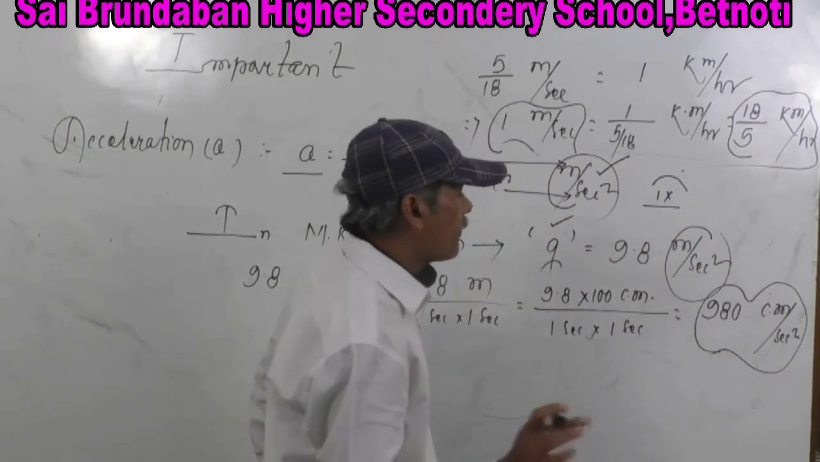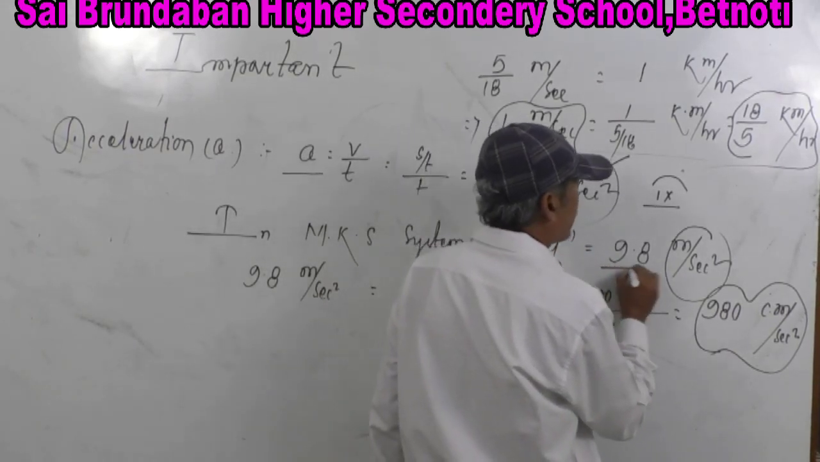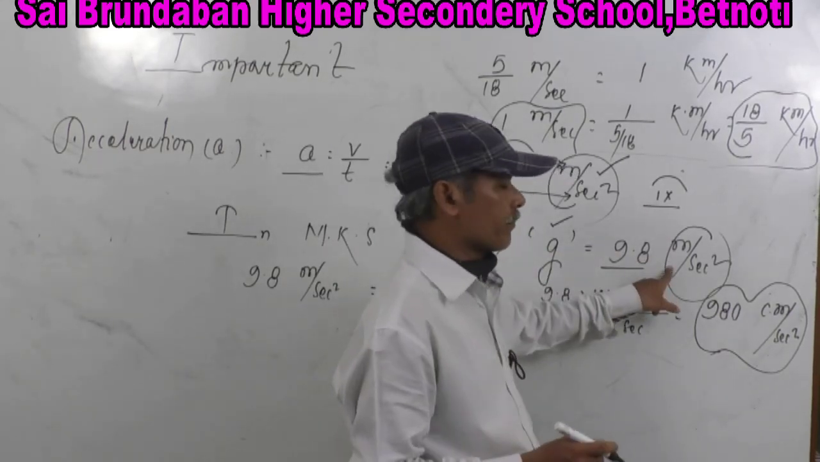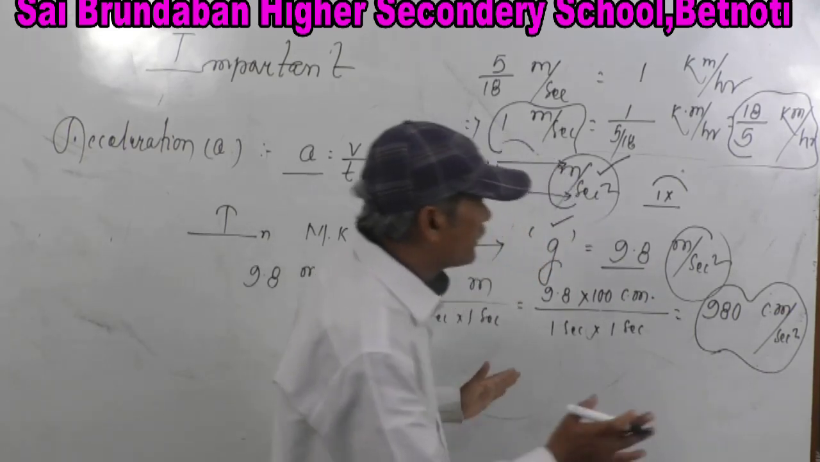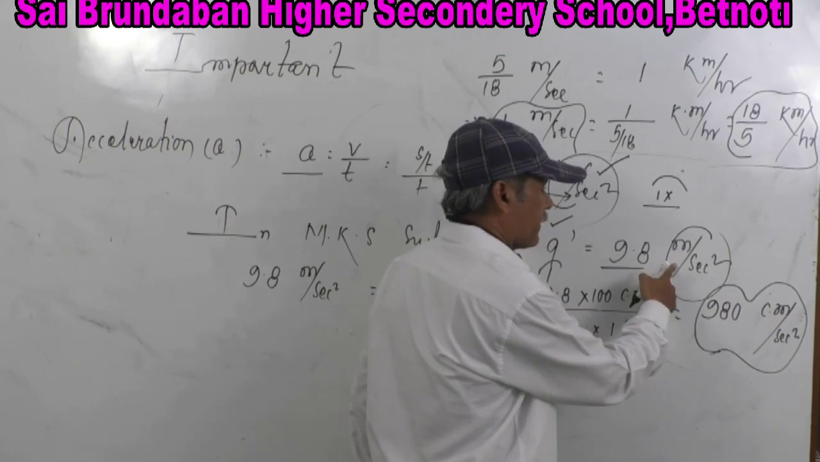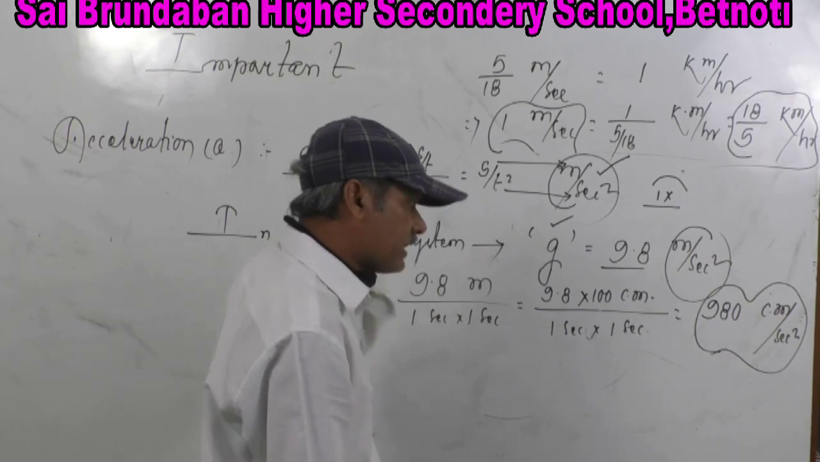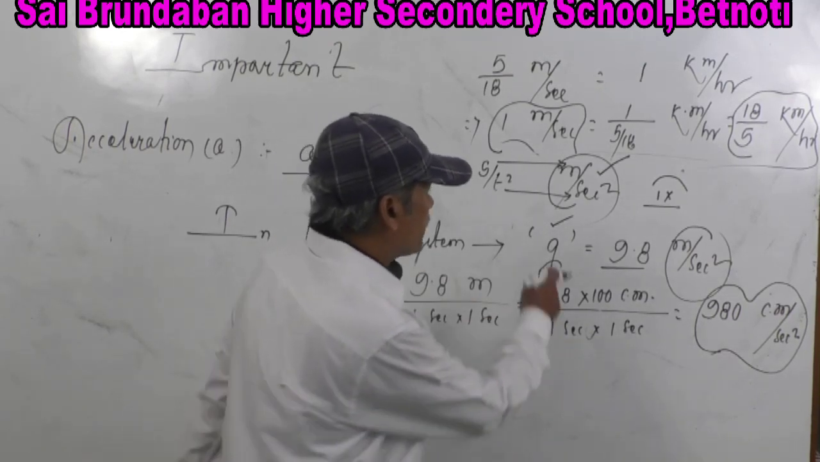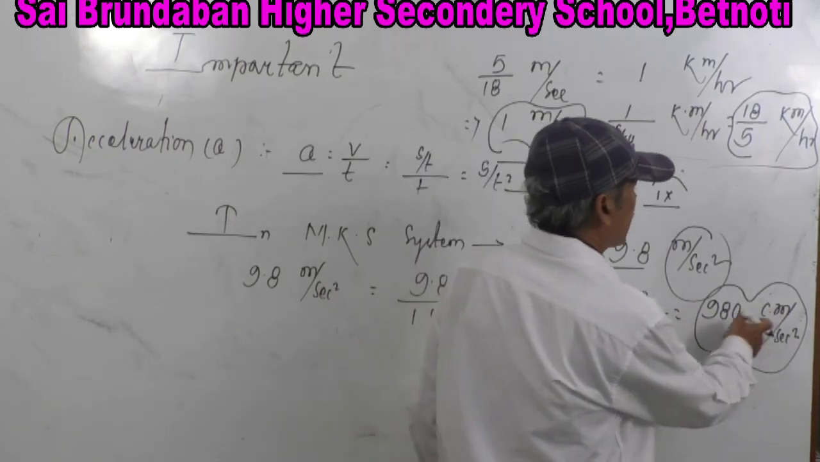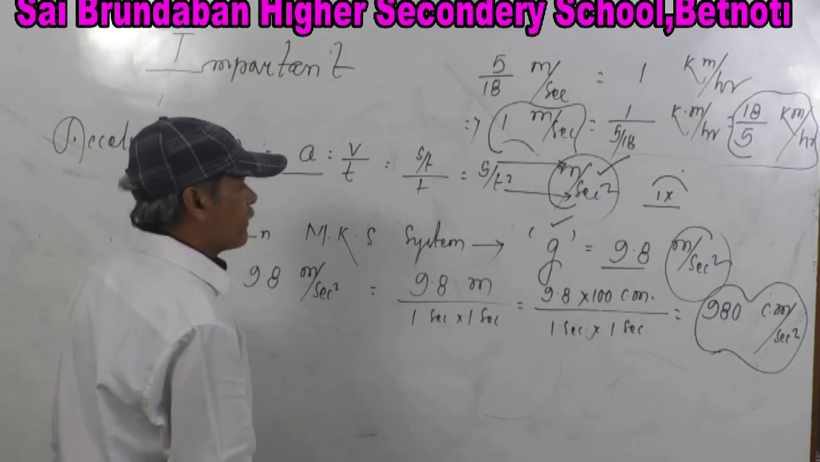Till now we only knew that the value of g is 9.8 meter per second square, but this value is written in the MKS system. So whenever we do calculation in the MKS system, we must use 9.8 meter per second square. But if the calculation is carried out in the CGS system, we cannot take g as 9.8. So what do we have to take? We have to take g as 980 centimeter per second square.